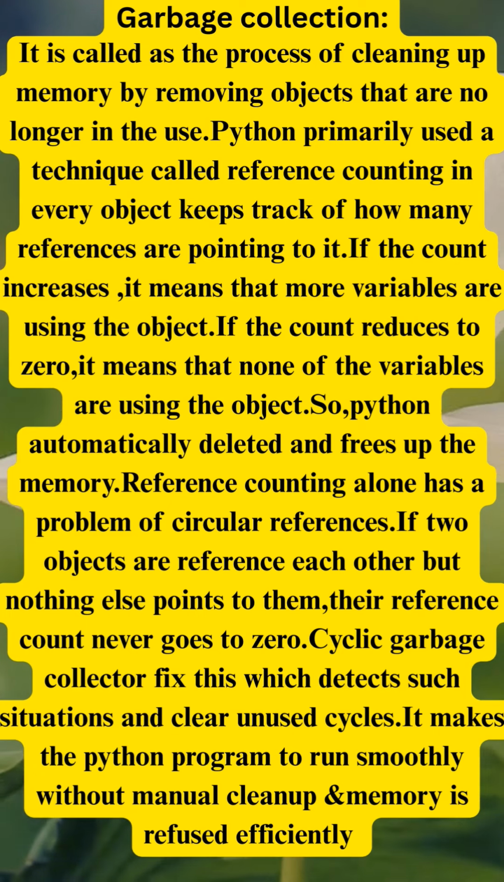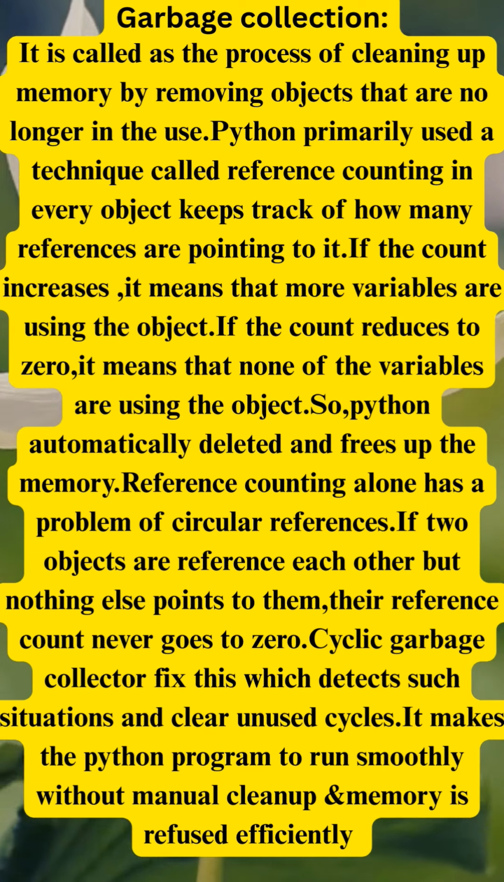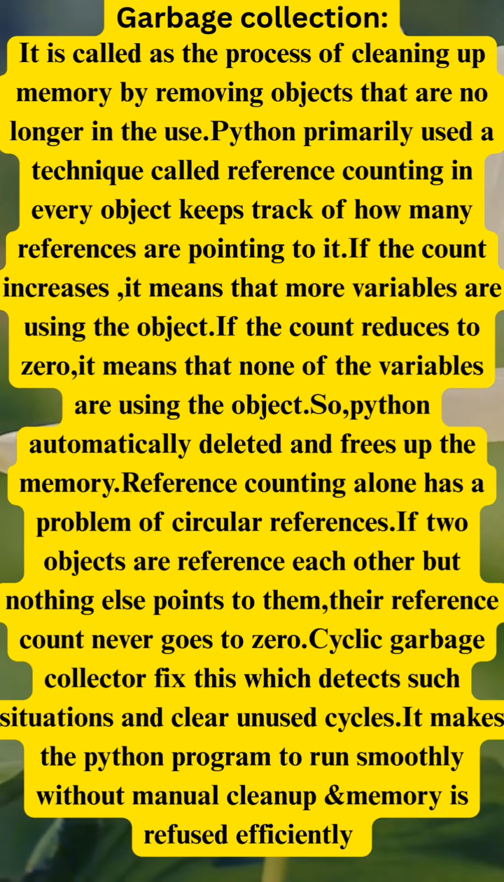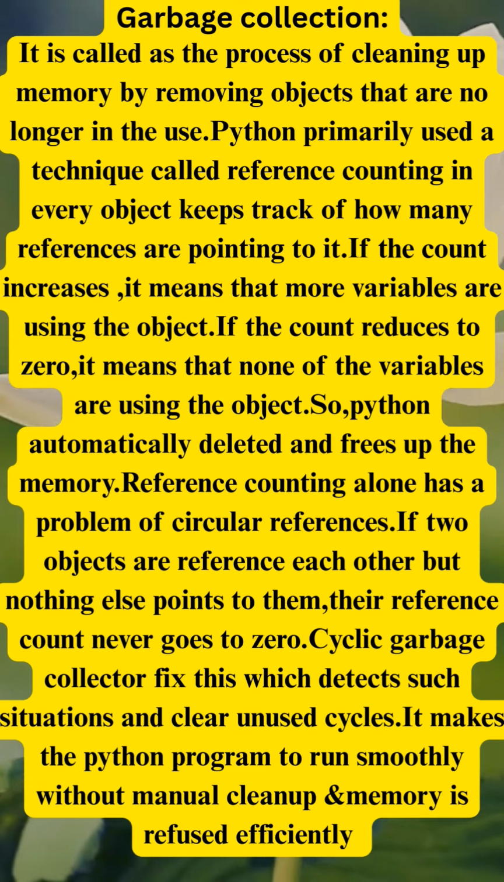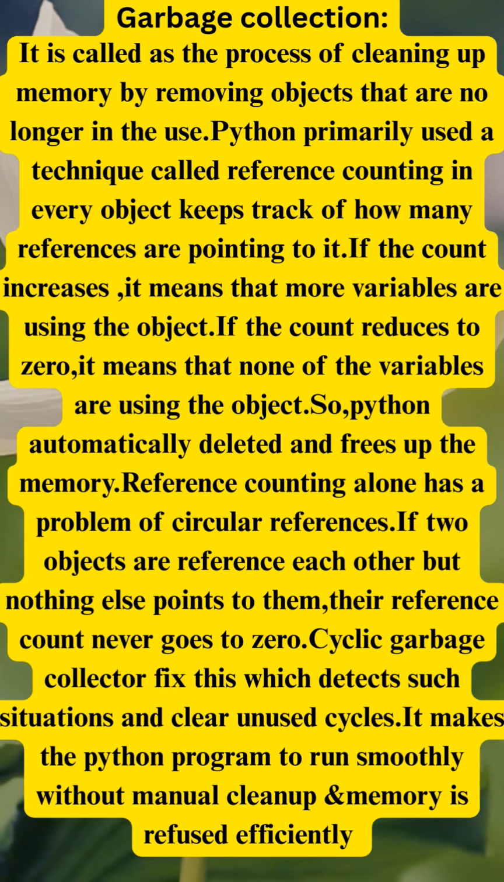Garbage collection. It is the process of cleaning up memory by removing objects that are no longer in use. Python primarily uses a technique called reference counting. Every object keeps track of how many references are pointing to it. If the count increases, it means that more variables are using the object. If the count reduces to 0, it means that none of the variables are using the object. So Python automatically deletes it and frees up the memory.